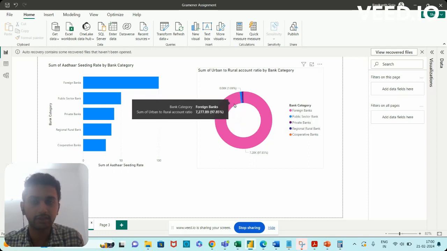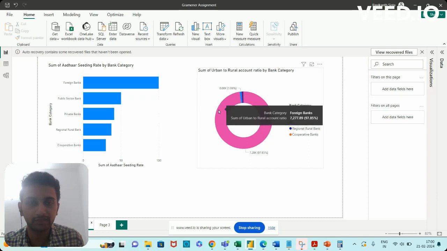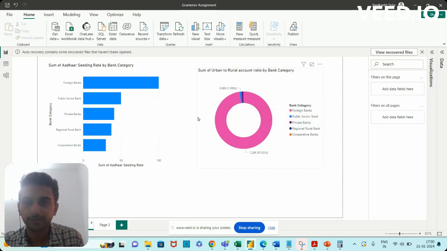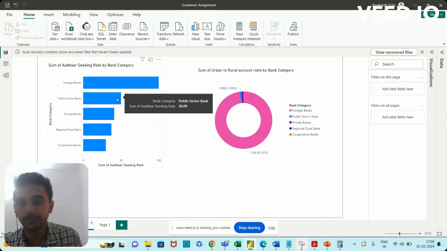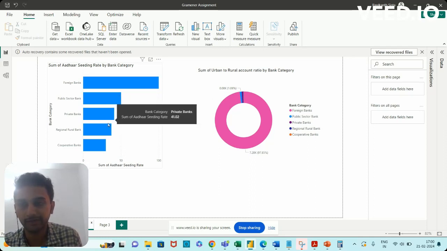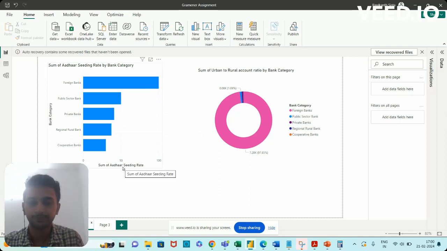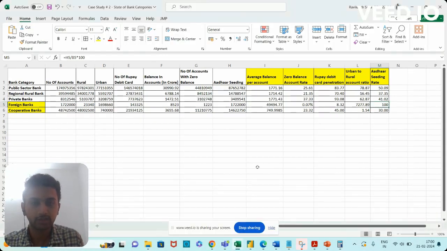This has been indicated using the pie chart, and this is the Aadhaar seeding rate. For the foreign banks, it's quite high, followed by the public sector bank, private banks and regional rural banks. So this is the analysis which I have done with the dataset, including all the essential KPIs.